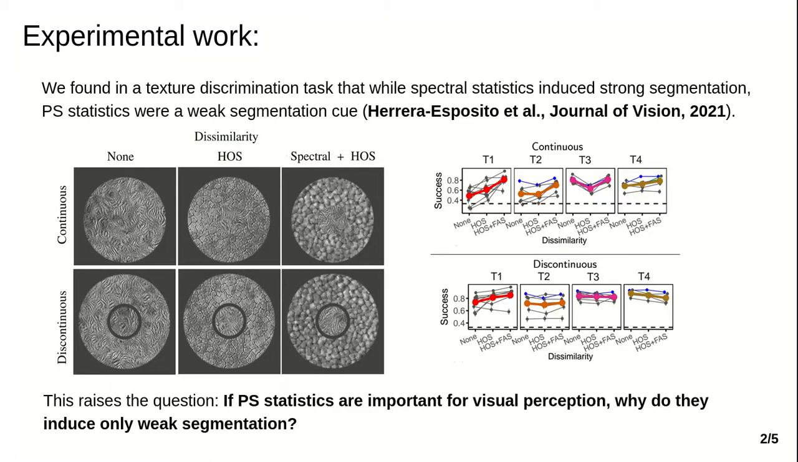These results match what can be seen in the example stimuli, where the target pops out when it is dissimilar to the surround in spectral statistics, but blends in when they are only dissimilar in higher-order statistics. Given the known perceptual relevance of Portilla-Simoncelli statistics for perception and physiology, this raises the question: if Portilla-Simoncelli statistics are relevant for perception, as shown in several previous studies, why do they only induce weak segmentation?